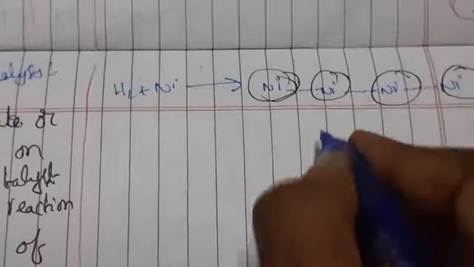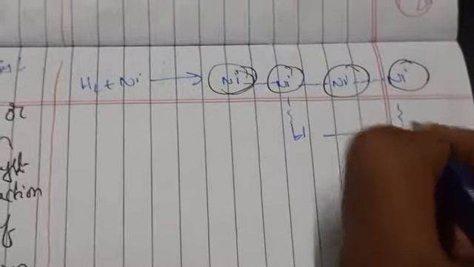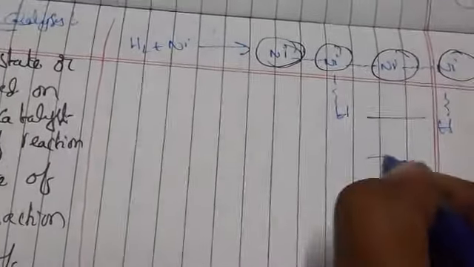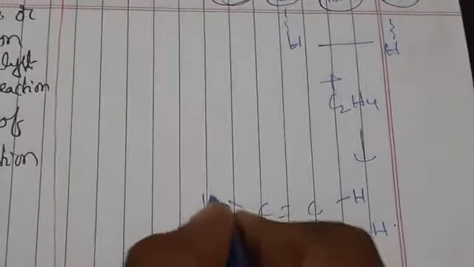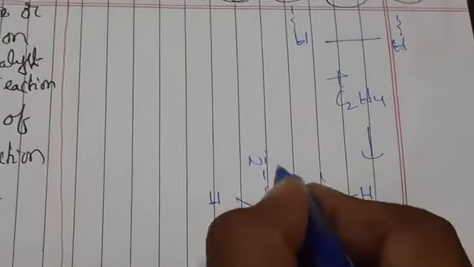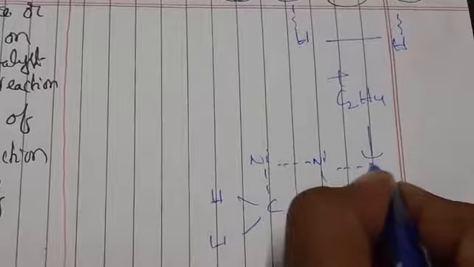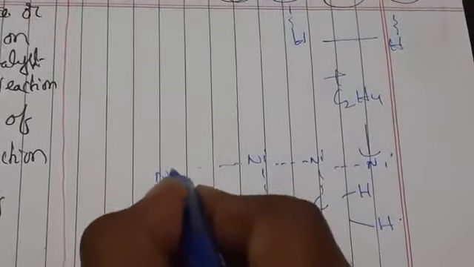Observe clearly, this is the first step. In the second step, to this product we are going to add C2H4, which is C double bond C with H, H, H, H. So this is the molecule we are getting.